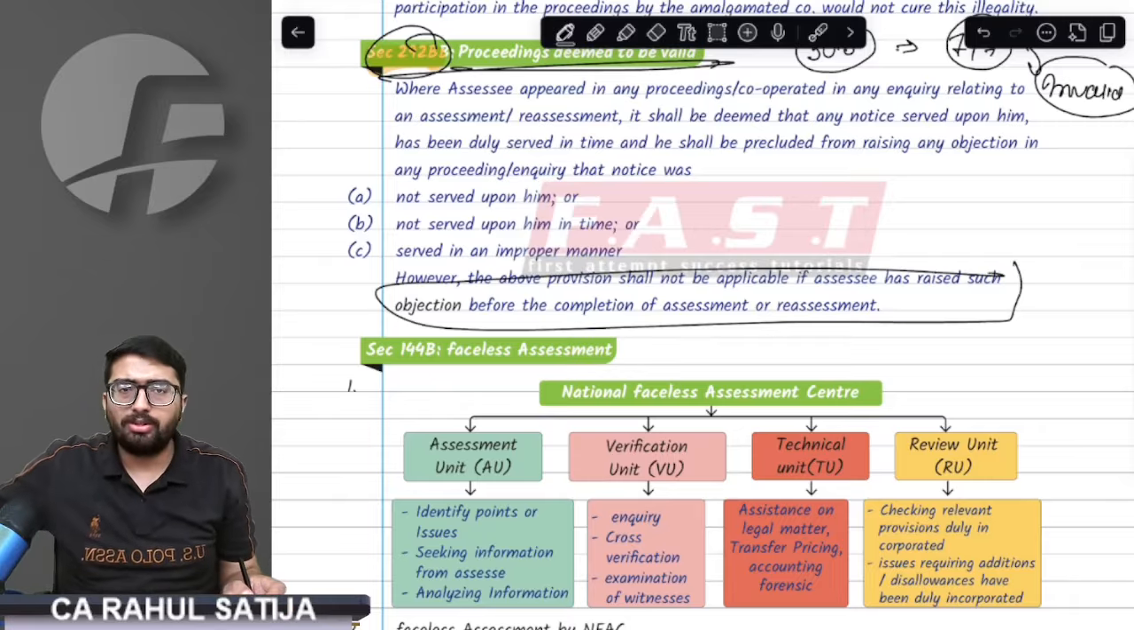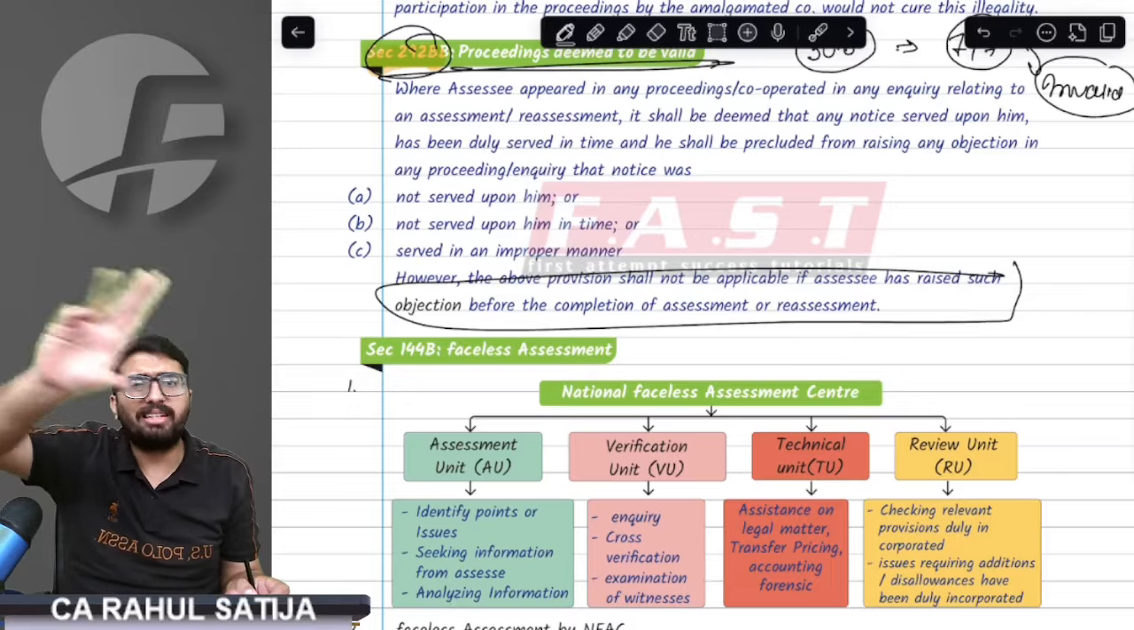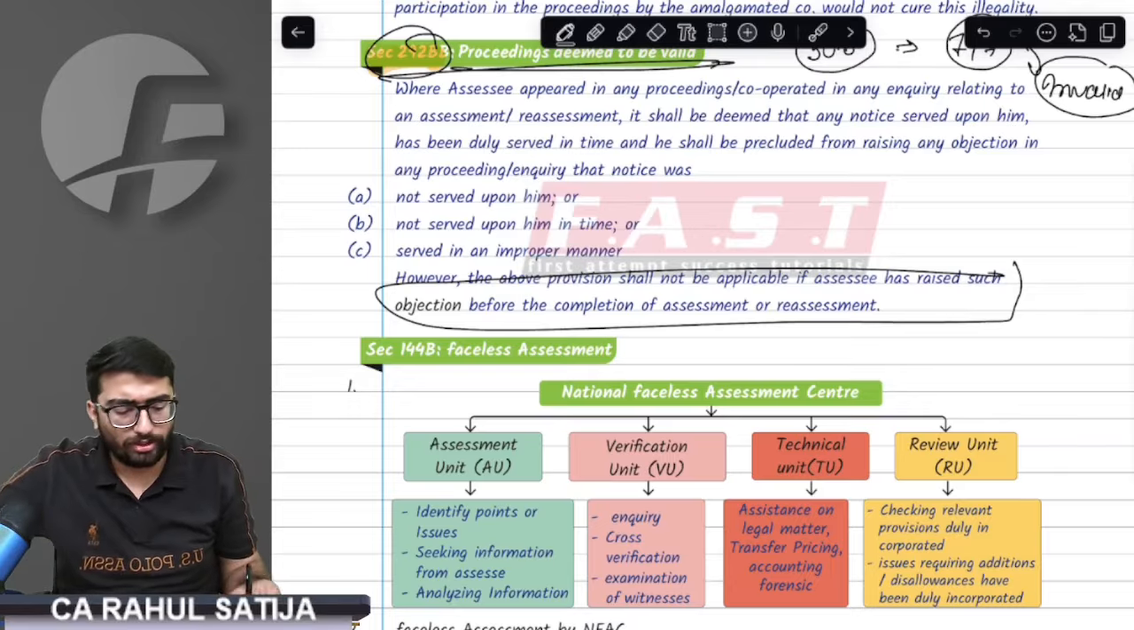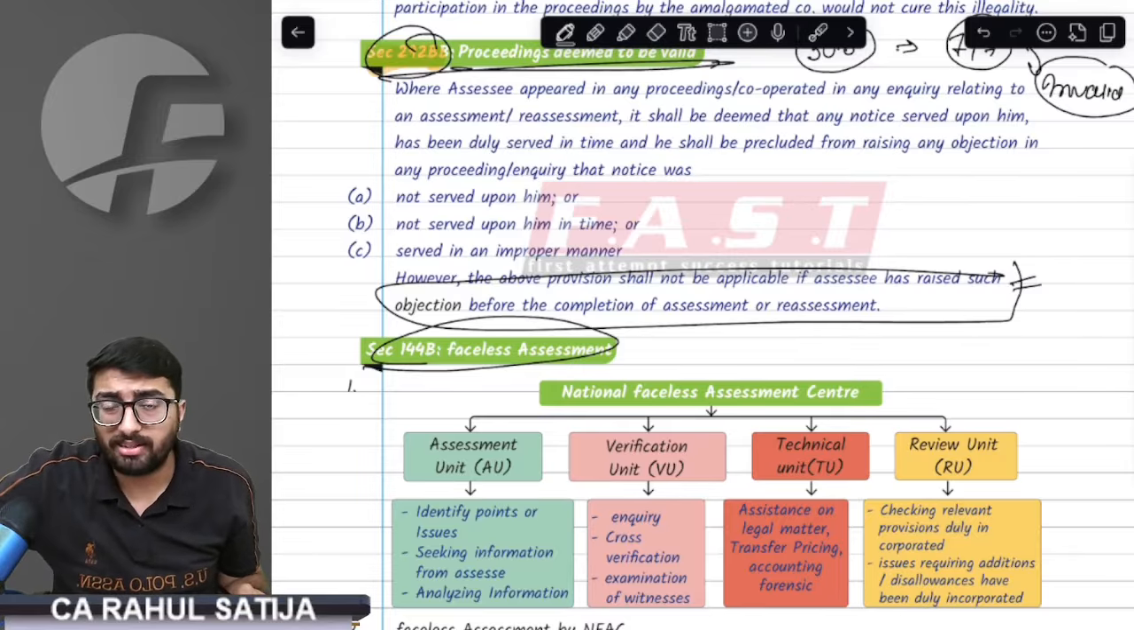A legal term is being used, that is, non-issuance of notice is not a curable defect for the department. There is legal text being used in question answers. Do refer to the question answers of this topic as well. Section 144, that is faceless assessment.